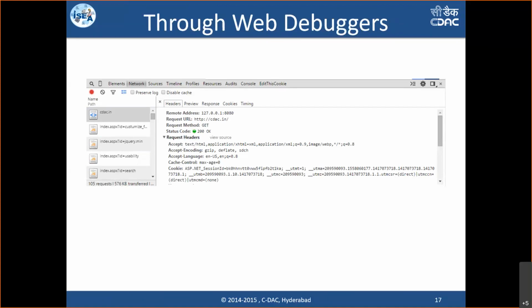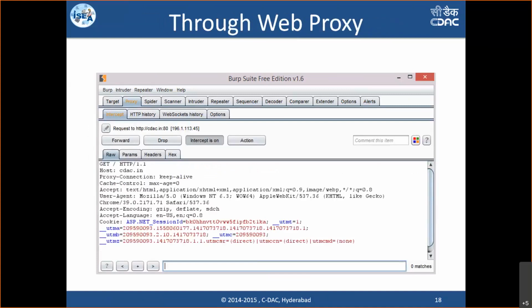The same information is seen through the proxies. This is called a proxy tool. What I'm showing you is Burp Suite. Similarly, there are many more proxies like Paros proxy and OWASP ZAP proxy. All of those proxies can intercept the request and show you the request over here like this. Similarly, you can see the response headers and perform any kind of interception over here and perform the verification on the servers.